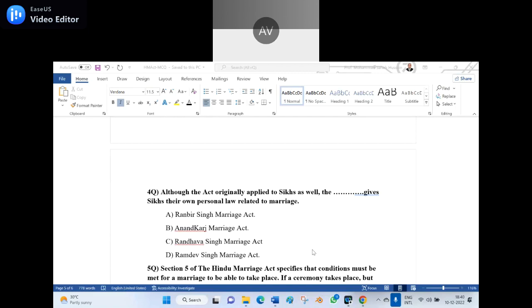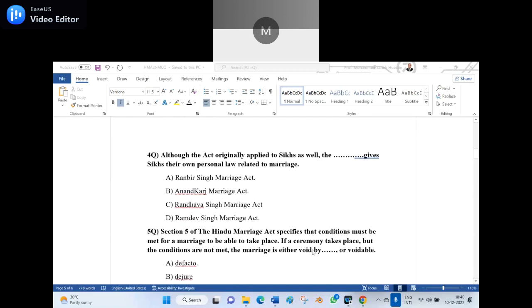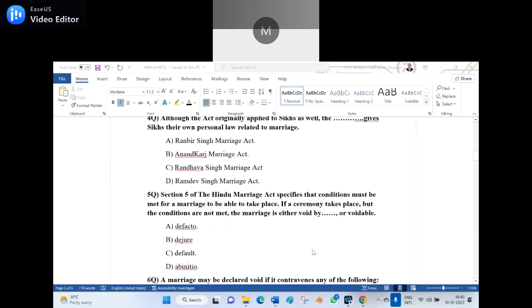Yes. Okay, now let us go to the fifth question. Anyone can unmute and read the fifth question. Section 5 of the Hindu Marriage Act specifies that conditions must be met for a marriage to take place. If a ceremony takes place but the conditions are not met, the marriage is either void by dash or voidable. Option A, de facto. Option B, de jure. Option C, default. Option D, ab initio.